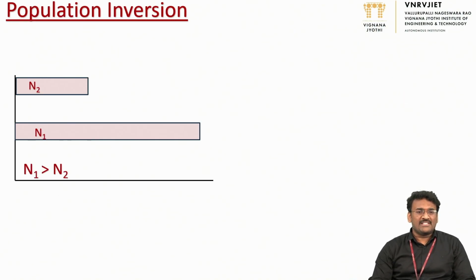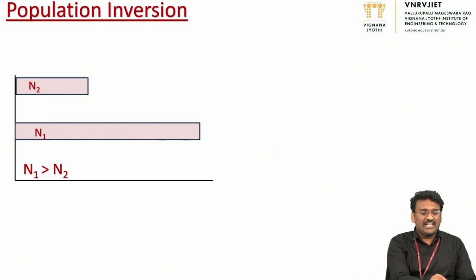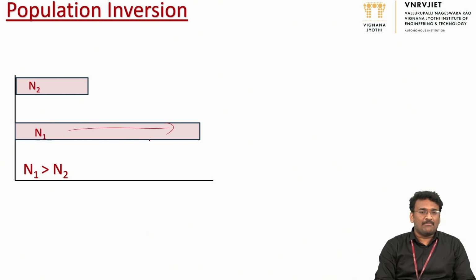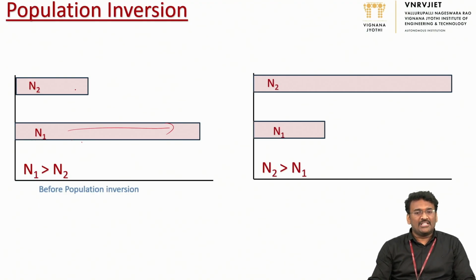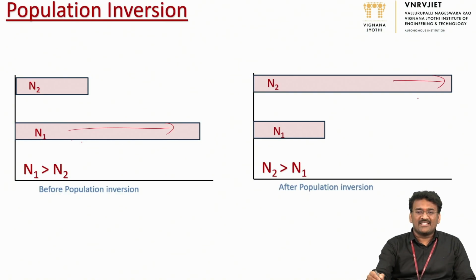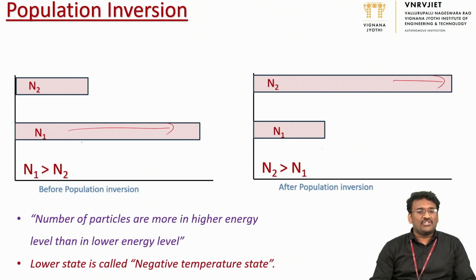This can also be represented something like this. The length of this represents the number of particles. So this is the situation before population inversion: the lower energy state has more particles than the excited state. Now after the process, after the population inversion, there are more particles in the excited state than in the lower state. That phenomenon is called population inversion.